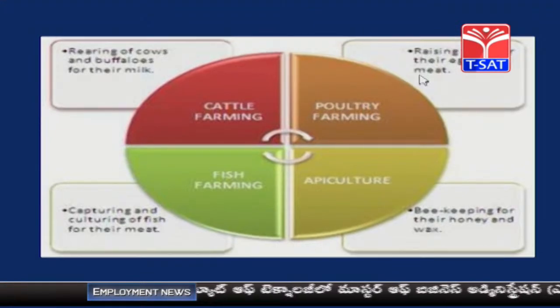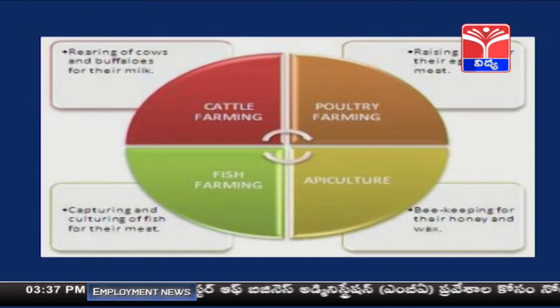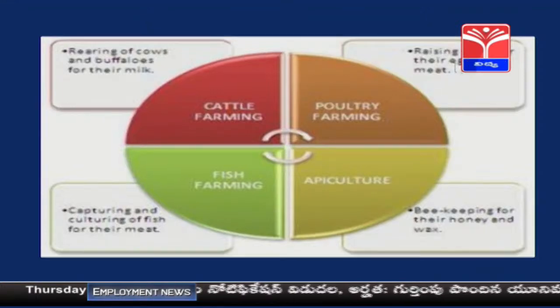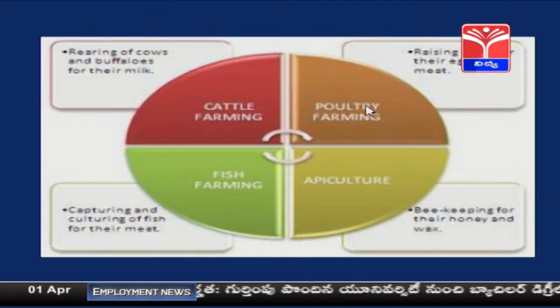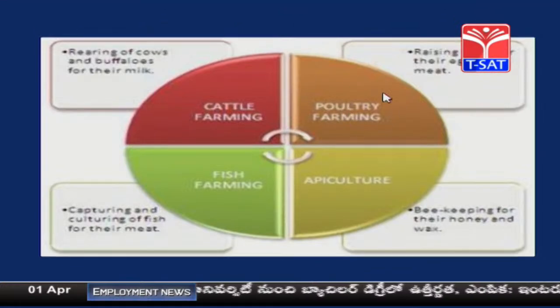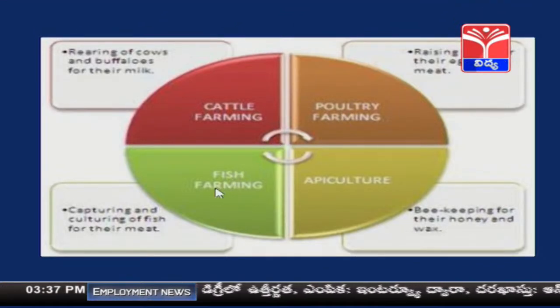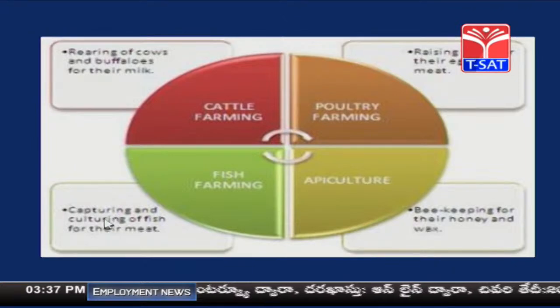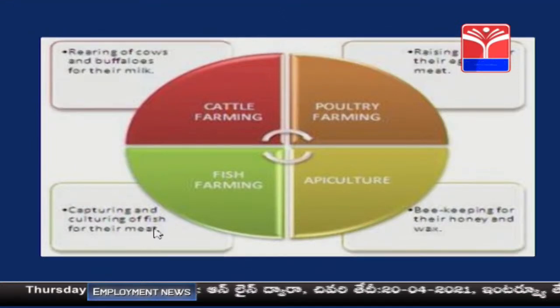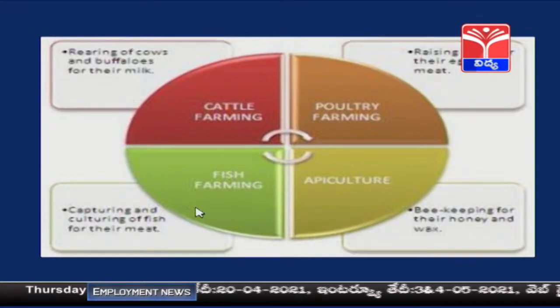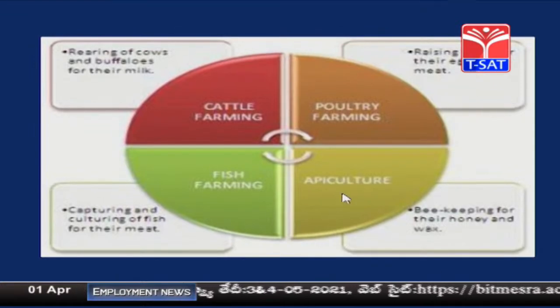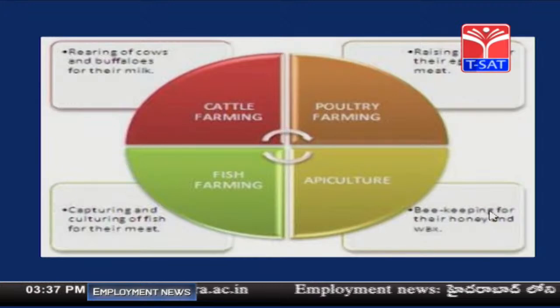Now poultry farming means nothing but raising fowls for their eggs and meat, that is, raising birds for their eggs as well as meat. That is called poultry farming. Now coming to fish farming, it means capturing and culturing of fish for their meat. That is called fish farming. The last one is apiculture, also called beekeeping.